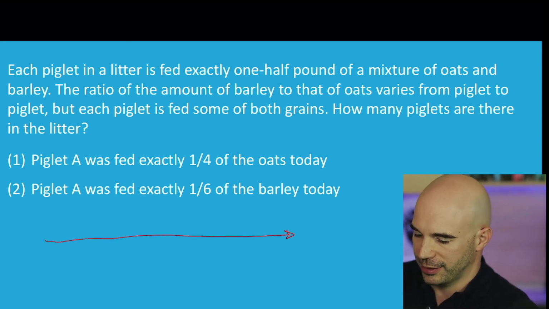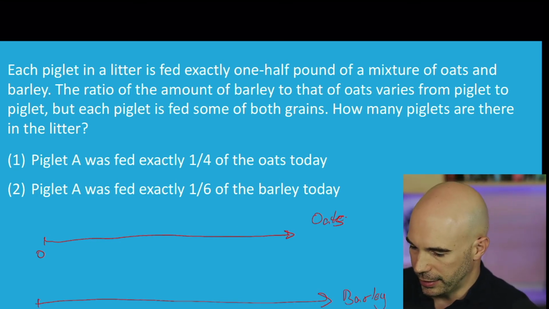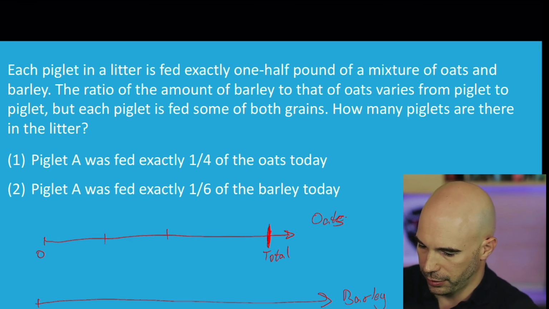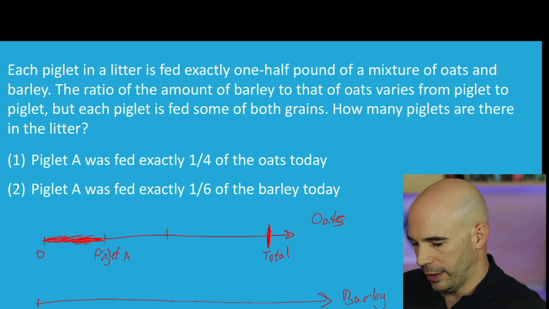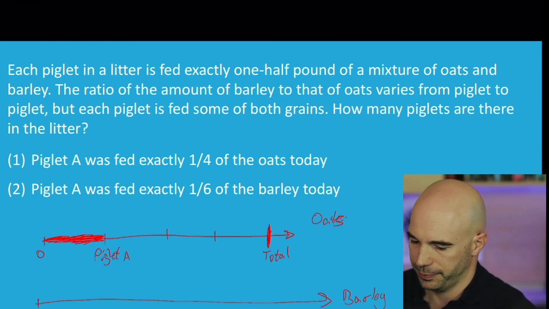number line, of course, and let's call this number line the oats number line, and I'm going to have another number line for barley with 0 here on the left, and I'm going to say something like this. If this is the total amount of oats, I'm going to put a little tick mark there in the center, and then another one here. This is Piglet A. Piglet A gets 1/4 of the total amount of oats. Does everybody agree? Put another tick mark there. So 1/4 of the total amount of oats.